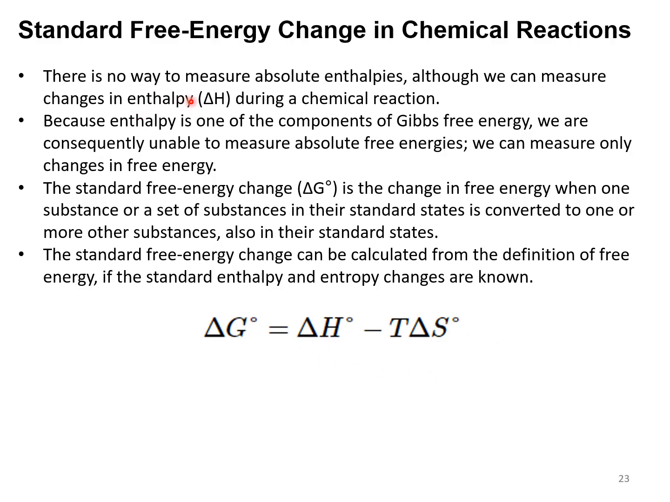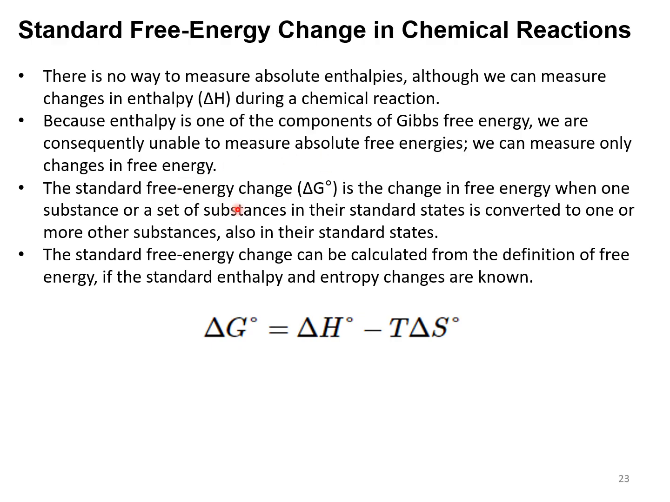There is no way to measure absolute enthalpy, although we can measure changes in enthalpy. This point I told you already. For internal energy, enthalpy, entropy, the absolute measurement, the exact value, is not known. Only the difference in enthalpy, difference in internal energy, and difference in entropy can be calculated. Because enthalpy is one of the components of Gibbs free energy, we are unable to measure absolute free energies. We can measure only the changes in free energy.